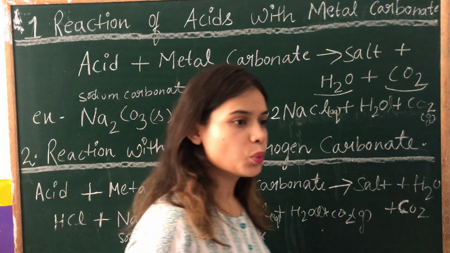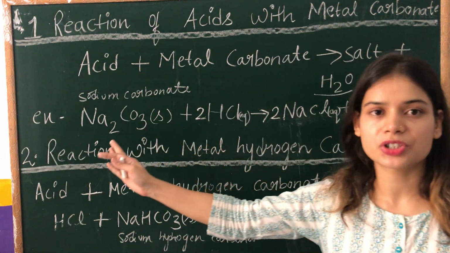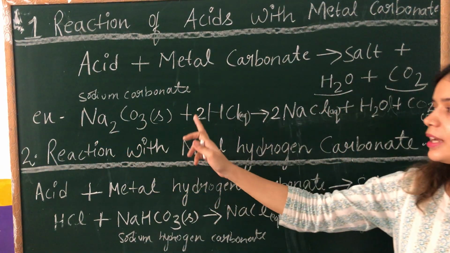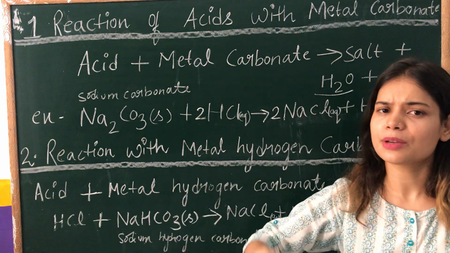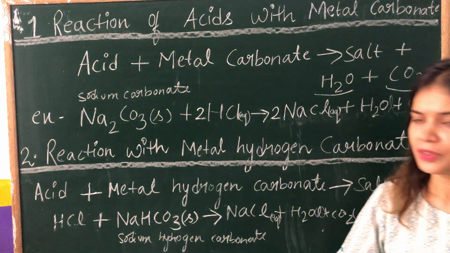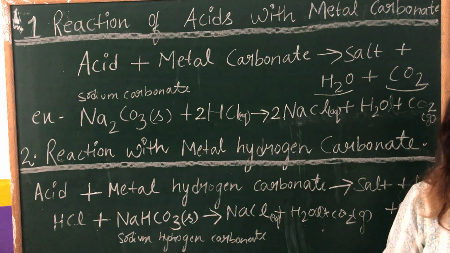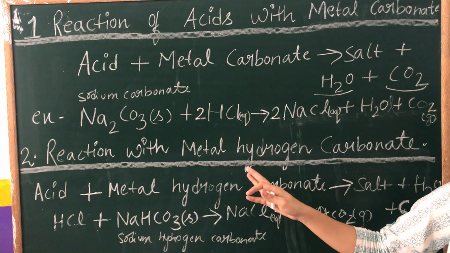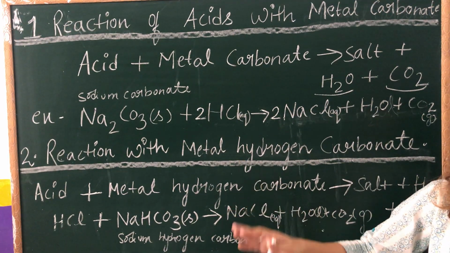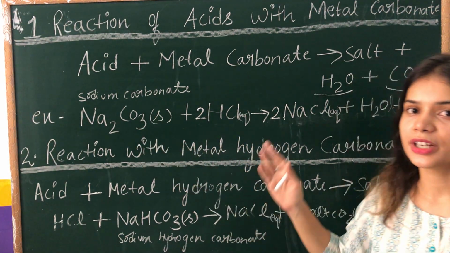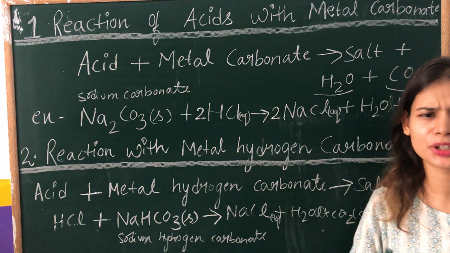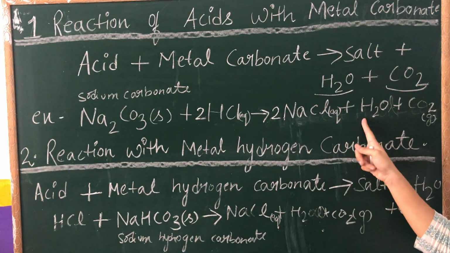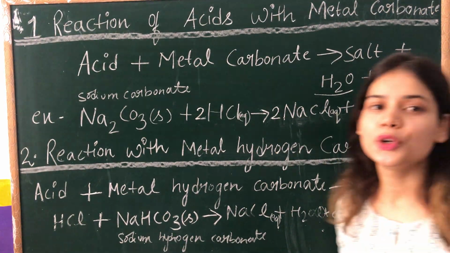So in the exam, they might give you half of the reaction, like Na2CO3 plus HCl, or any other carbonate like magnesium carbonate, aluminium carbonate, calcium carbonate, potassium carbonate. They will ask you to complete the reaction. How will you complete it? You know that you have to find the salt and write it down, and you don't have to think anything else. You know that a metal carbonate is reacting with an acid, so for sure you will get water and carbon dioxide. So this is how you can do this.